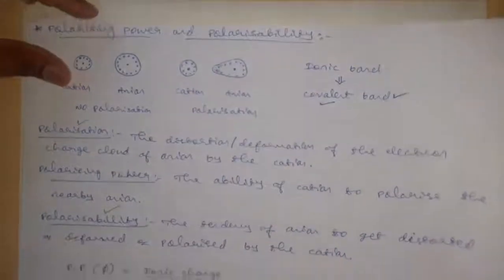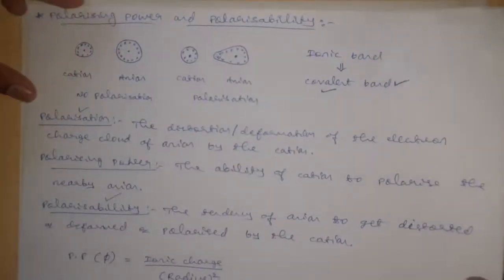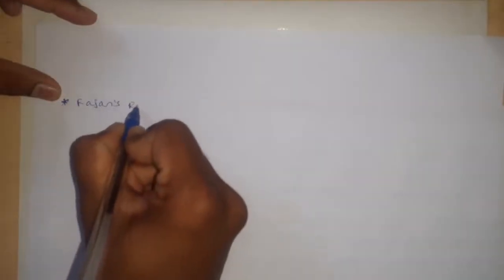This is all about polarizing power and polarizability. And there are some rules of polarization, and those rules are called Fajan's rule.